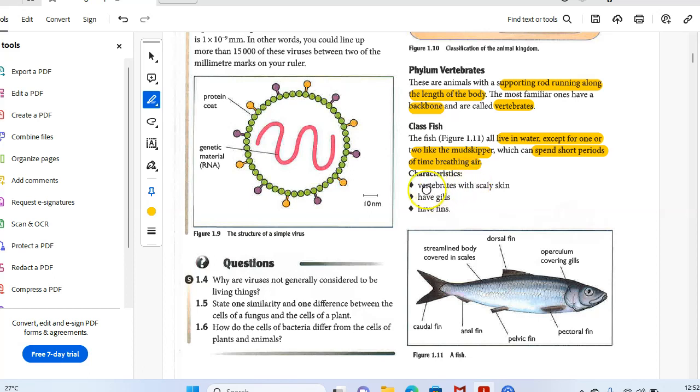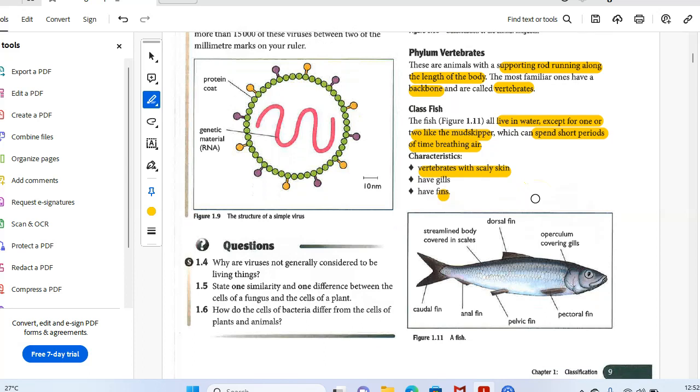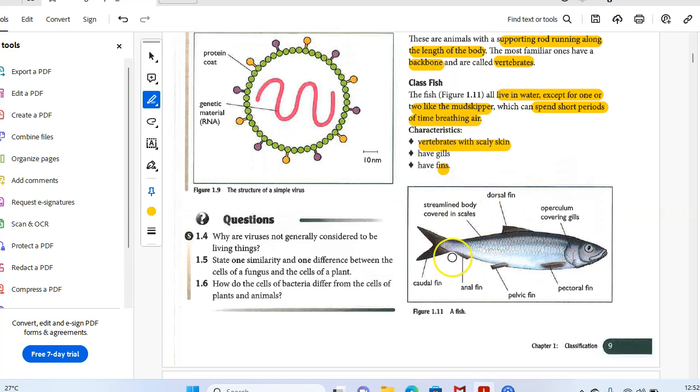Characters: they are vertebrates with scaly skin. They have gills. All the fishes have scales. Some may not have, but mostly have. They have gills. They have fins. So you need to remember that, and the diagram.